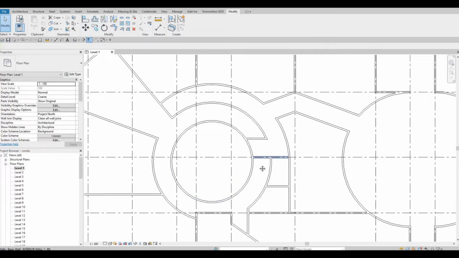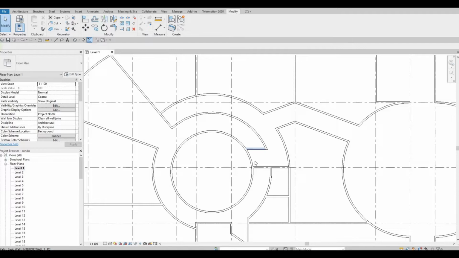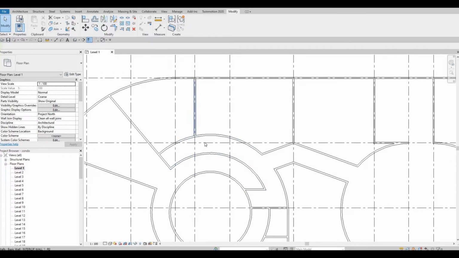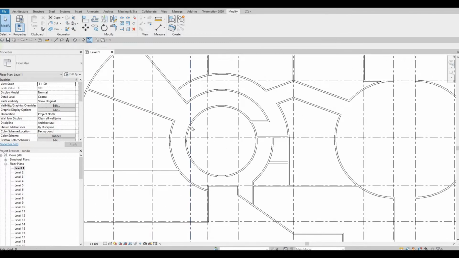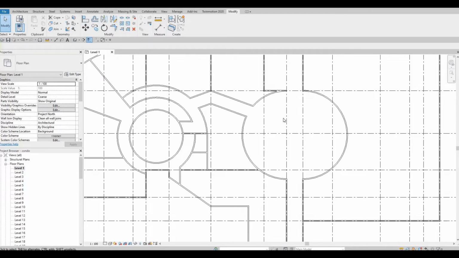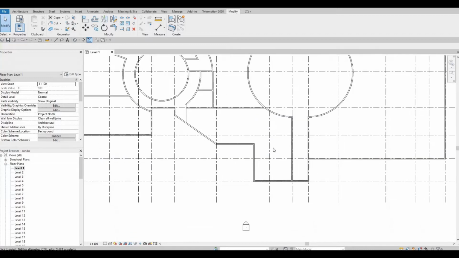We could add in the door on this side, and then we will have something right here as well, stairs, and this will be the common elevator with stairs as well, leading up to the penthouse. And then this will be the lobby. We will have stairs as well right here.